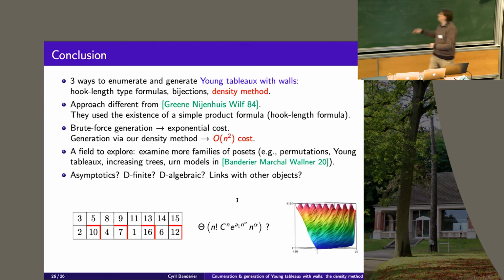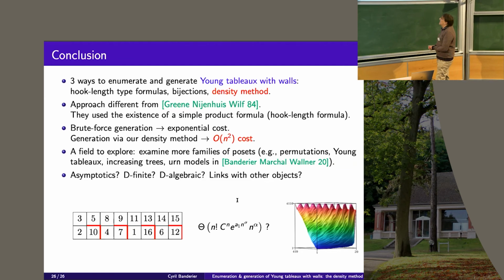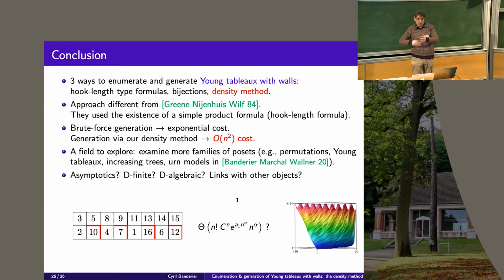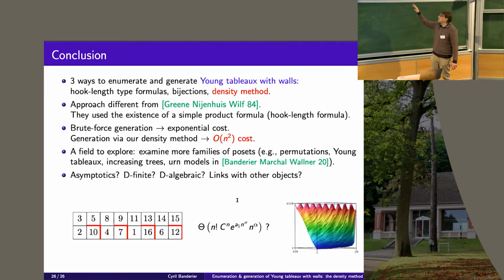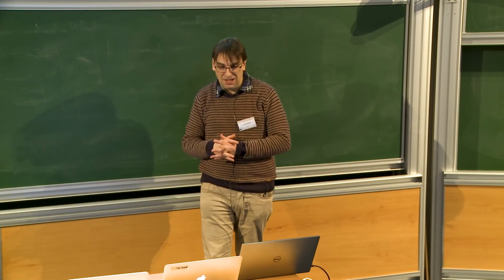It was applied to the landscape of Young tableaux, and to their asymptotics. And it is leading to some interesting questions: what are the sequences which could be obtained by such shapes? When is it the case that they are D-finite, or algebraic? Also, the asymptotics are strange. We get some new types of recurrences leading to some new types of asymptotics. And what is exactly the full class of asymptotics which is possible to get? It is still open. So that's all, and thank you.